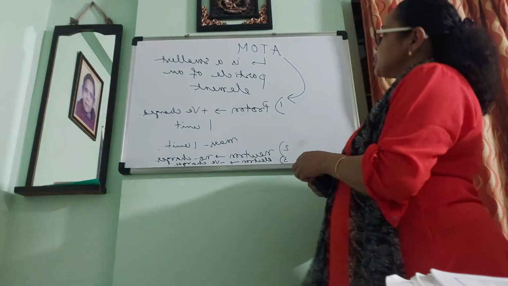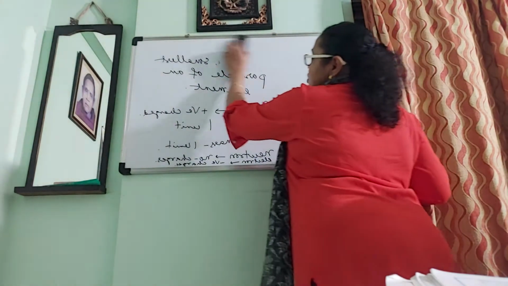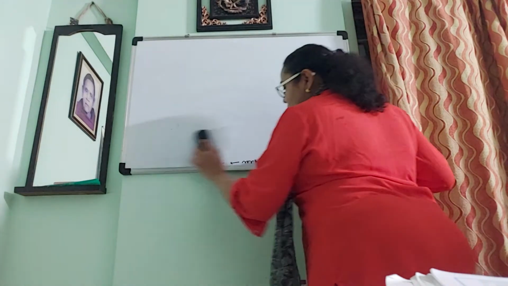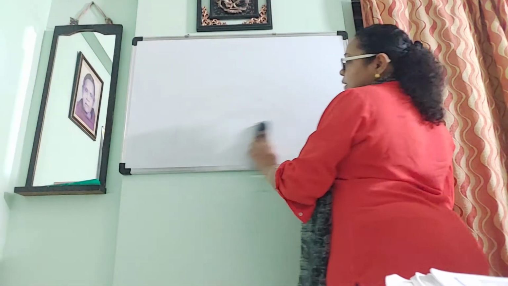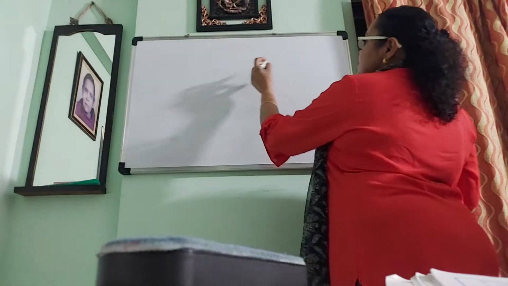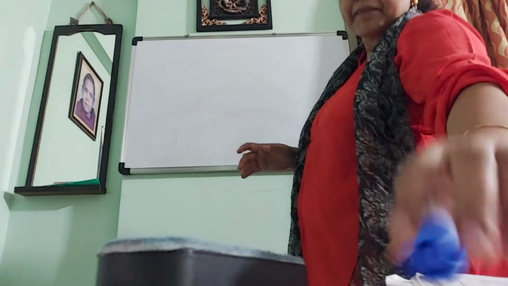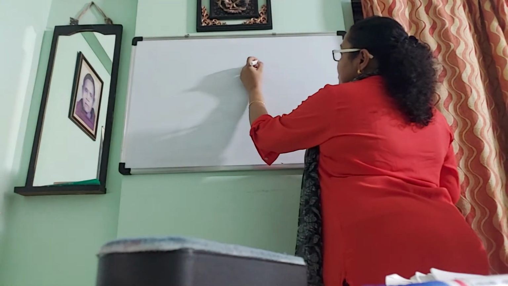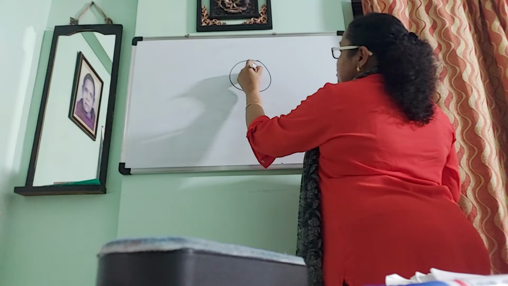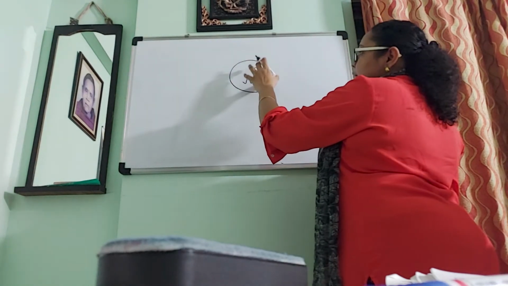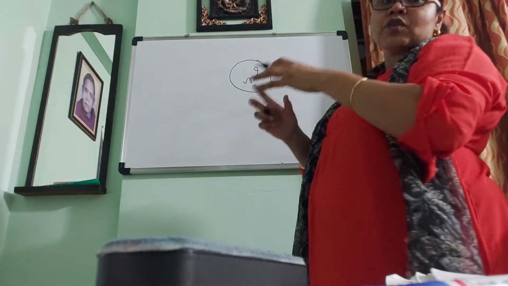Now I will show the structure of an atom diagrammatically, how the protons, electrons and neutrons are arranged in an atom. Say, this is an atom. The protons, which are positively charged, and the neutrons are confined in the nucleus of an atom.